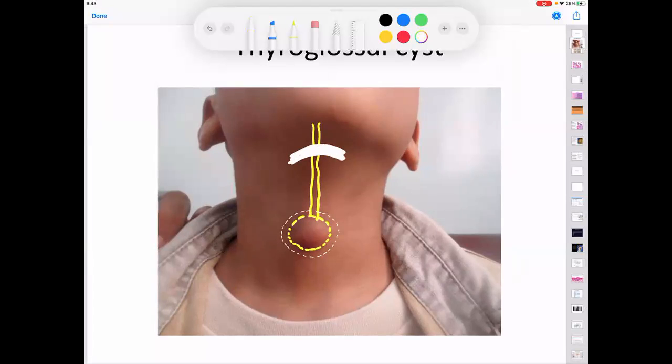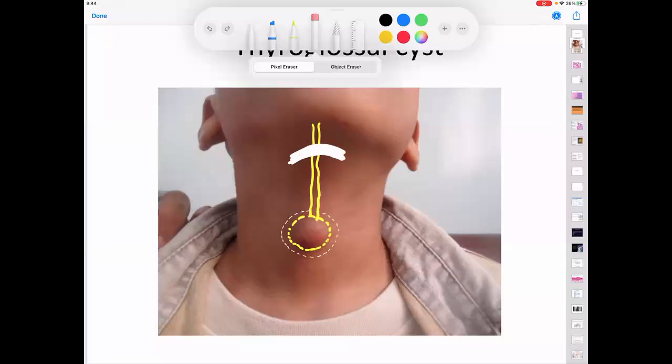So in Sistrunk's operation, we take the cyst, we take the whole tract, we take the part of the body of the hyoid and also some part of the tongue muscle. So I will again make you understand what this operation is.